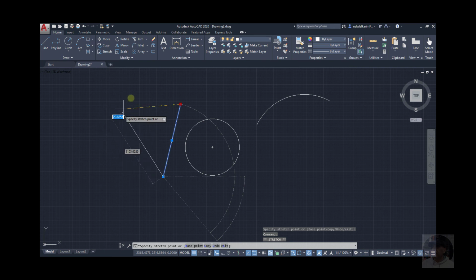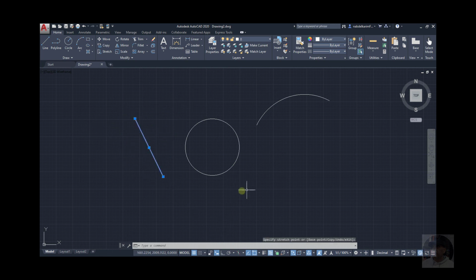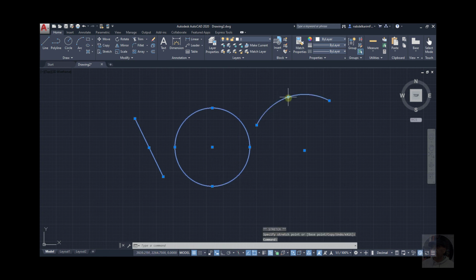Dynamic dimensions display the line's length and angle, and the quadrant of a circle displays the circle radius, of an arc the angle and the radius. Okay, so this is dynamic input.